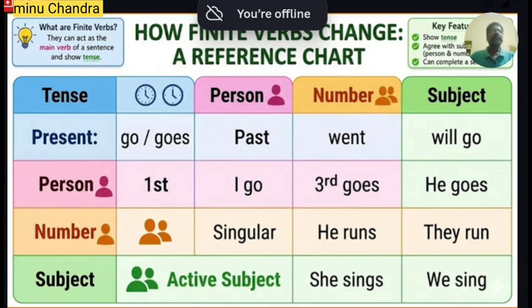Similarly, go is the present form of the verb. But if it is in the past tense, then go changes into went. If it is the future tense, then it will be will go. That means the word go changes according to the tenses. If the subject is plural, then the verb will be plural.